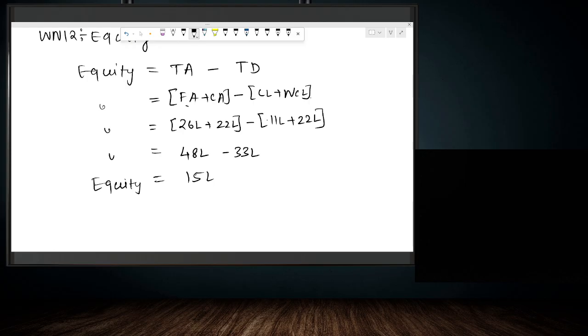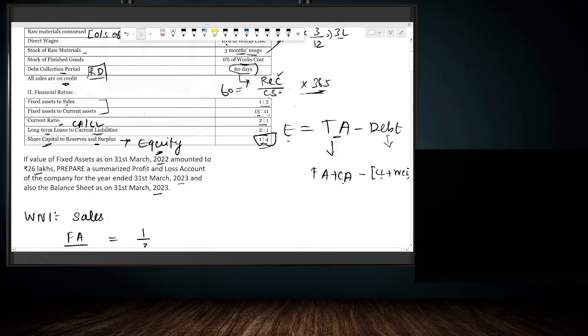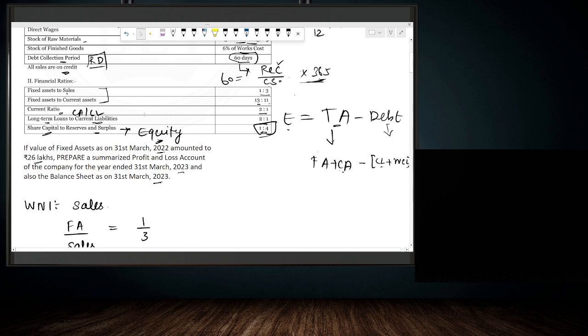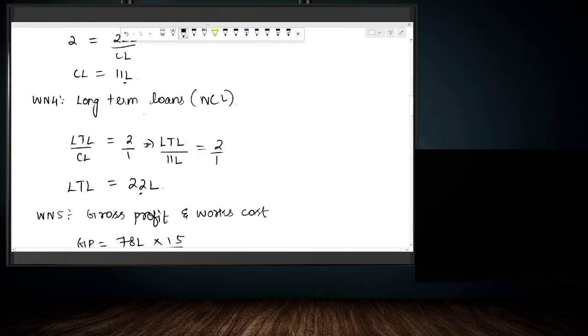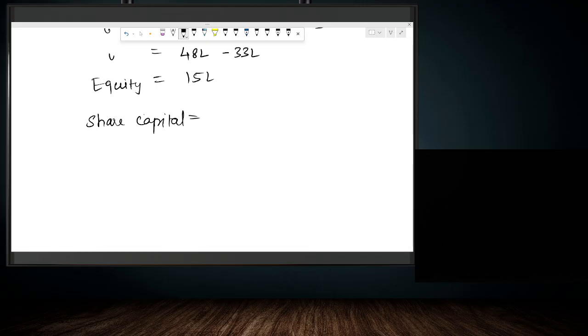Now in this question it is mentioned that 1/5 of the equity is share capital and 4/5 of the equity is reserves and surplus. So we will calculate the share capital and reserves and surplus separately. Share capital is 1/5 of total equity, that is 15 lakh, so we get 3 lakh rupees as the share capital.